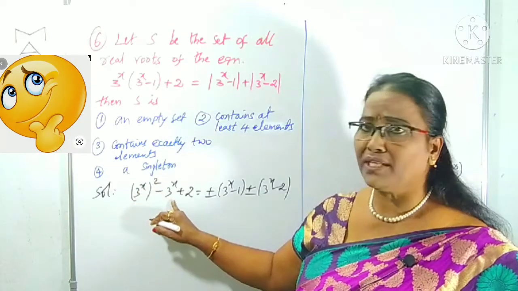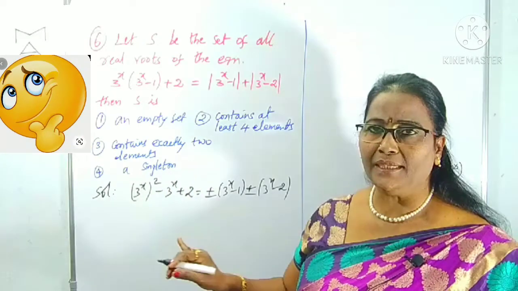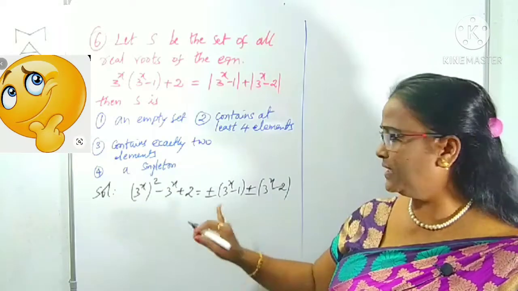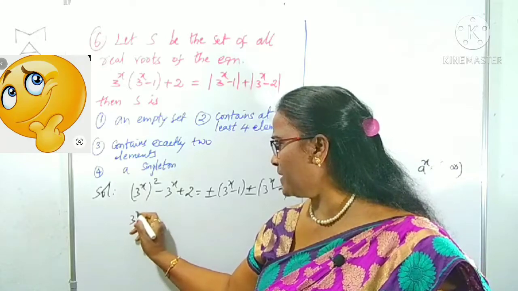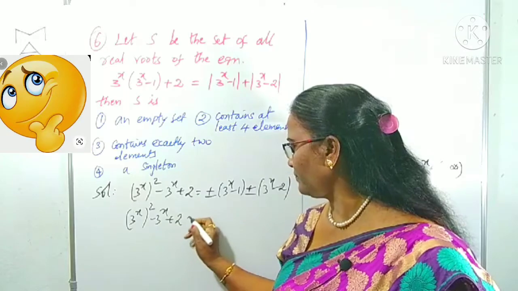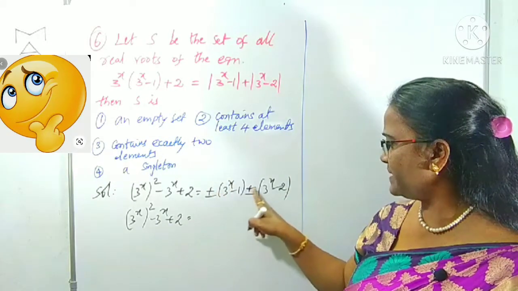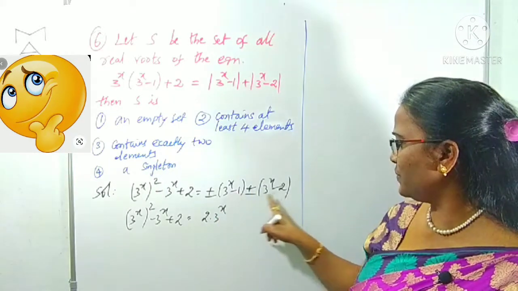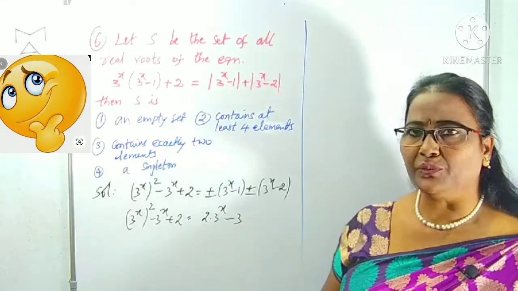Since the square is more than 3 power x, the entire left side is clearly a positive result. Right side also positive, where we can get positive if both are plus signs. We can check that first: (3 power x) whole square minus 3 power x plus 2, equals, taking both as plus, 3 power x plus 3 power x, which is 2 into 3 power x, with minus 1 minus 2, which is minus 3. I am taking both as plus.